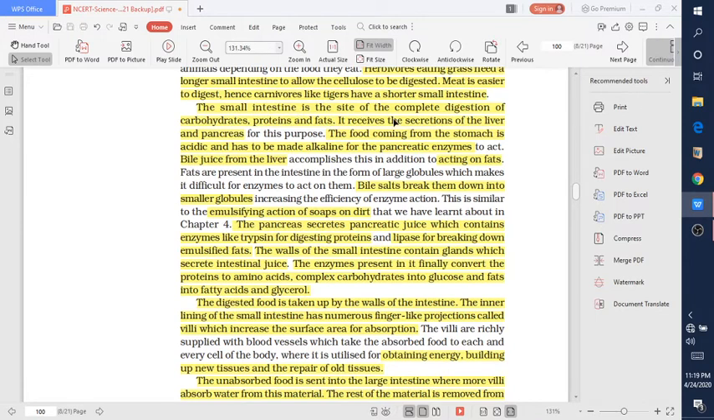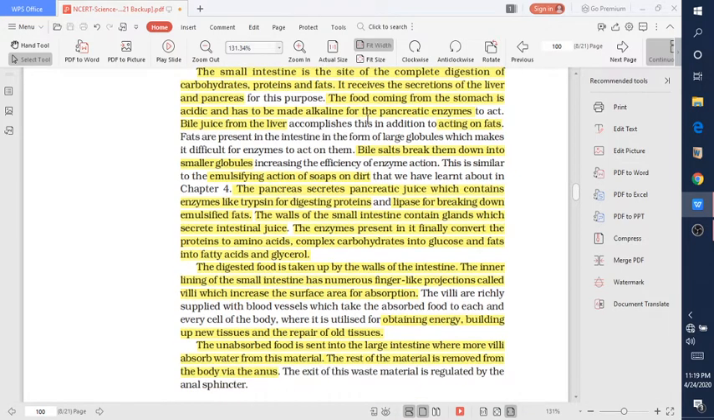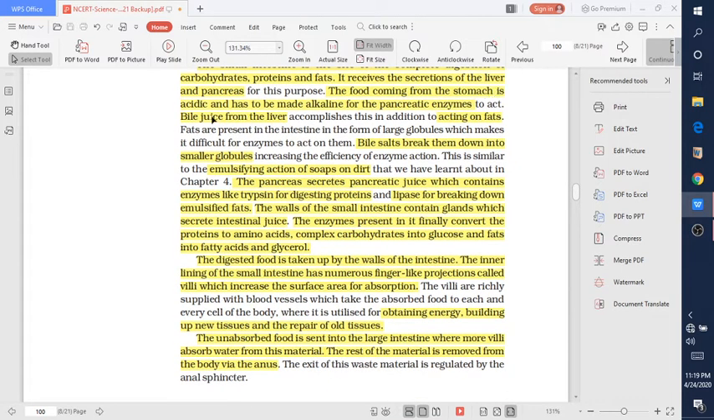So the small intestine is the site of complete digestion of carbohydrates, proteins and fats. The complex carbohydrate is changed into simpler ones, complex proteins are changed into simpler ones, and fat also changes into a simpler one, and then these simpler substances are absorbed by the small intestine and go into the various parts of our body.